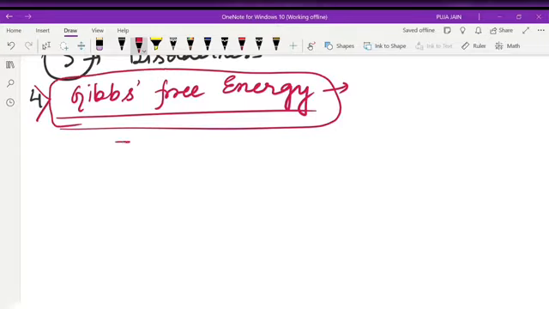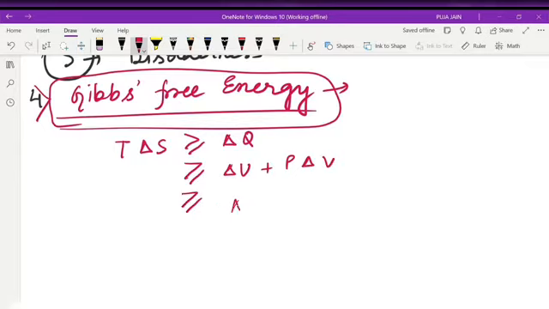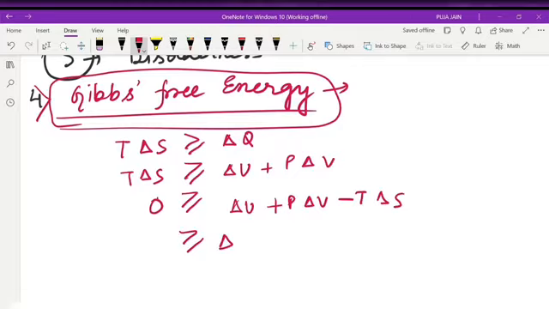Now from our second law we know T delta S is greater than delta Q, which can again be written as del U plus P del V. And if this quantity we bring to our right hand side, then this is 0, then minus T del S. This can be written as del of U plus PV minus TS, del of this.